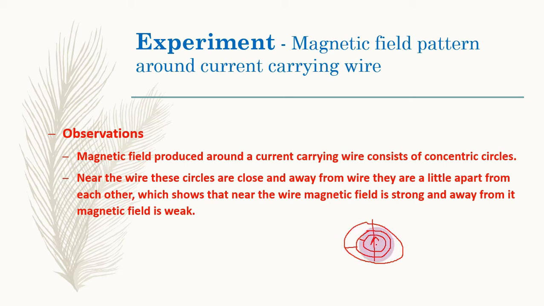You can say that, suppose I take this distance from the wire, and similarly this is also the distance from the wire. When you move away from the wire, the magnetic field decreases. When you come closer to the wire, the magnetic field increases. So you can say that the strength of the magnetic field is inversely proportional to the distance from the wire, and vice versa.